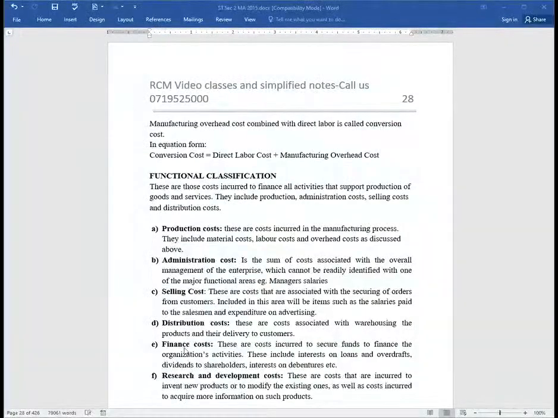finance cost. Of course, you need to be accounting for whatever that you do in your company. So these are serious functionality. So these have to be categorized. You must have costs related to that, like the wages, the salaries of the accountants, etc., research and development.